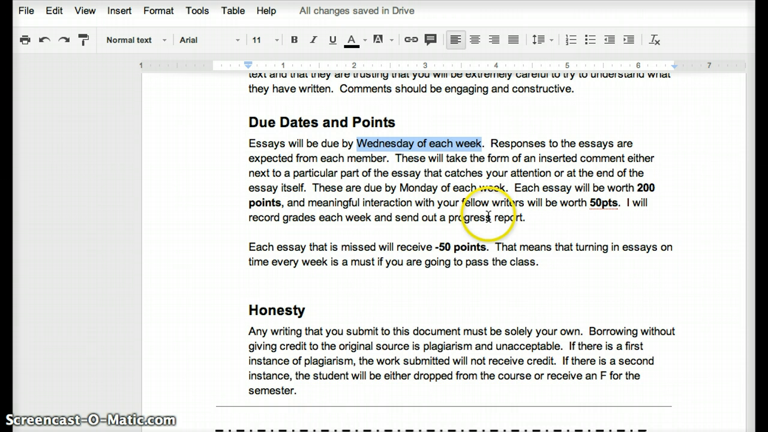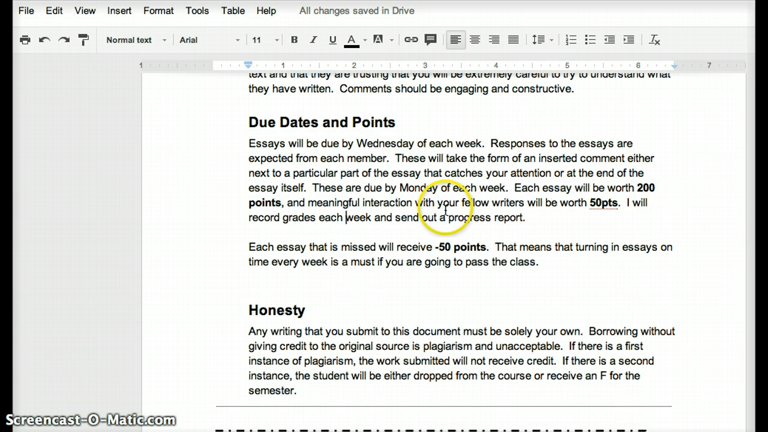The way this works is, once you turn in your essay, and once I go back and look, I will look for the date stamp, and if the essay is due by that Wednesday or earlier of the week, you will receive your 200 points. All right, so as long as the essay is an authentic response, meaning that you have done your best to put together a meaningful text for the group, you will receive your 200 points.